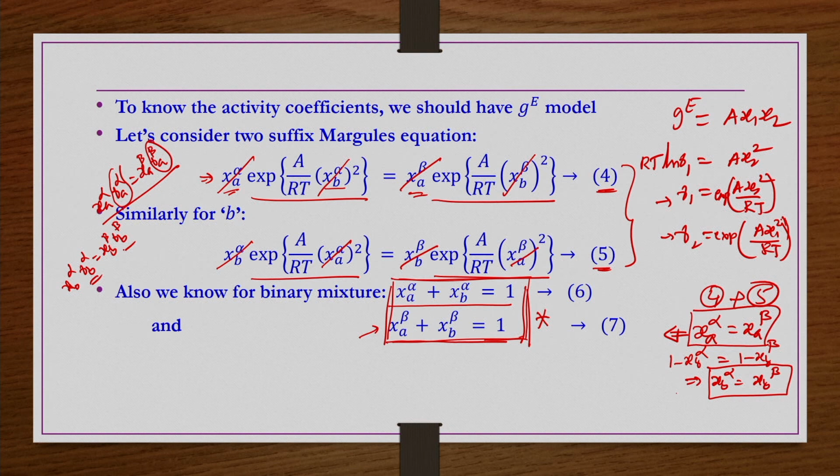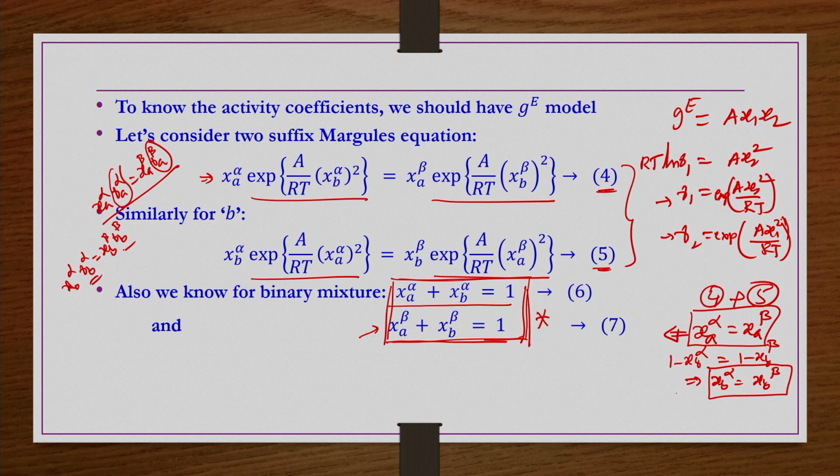So this is a kind of trivial solution: if you take XA alpha equal to XA beta, any combination of XA gives a solution, but that is not correct.